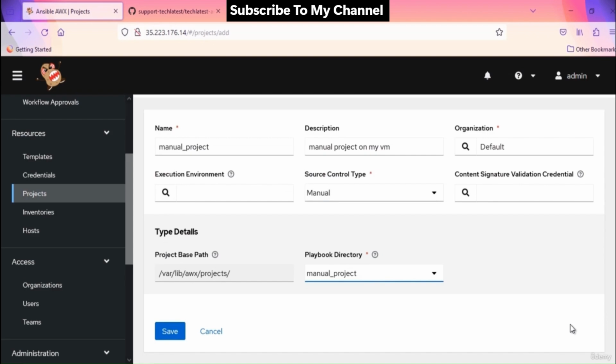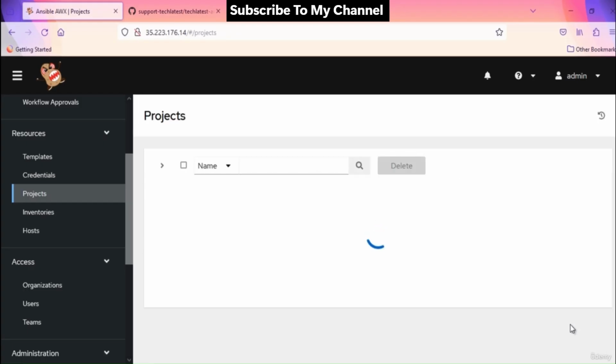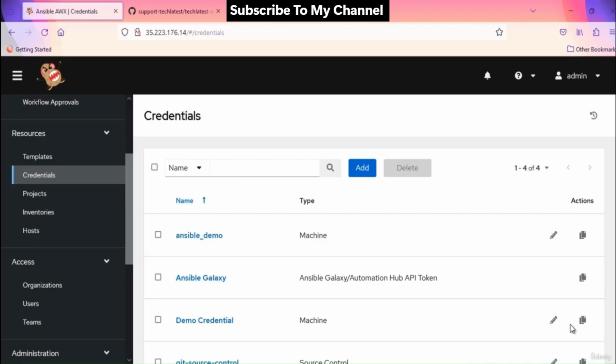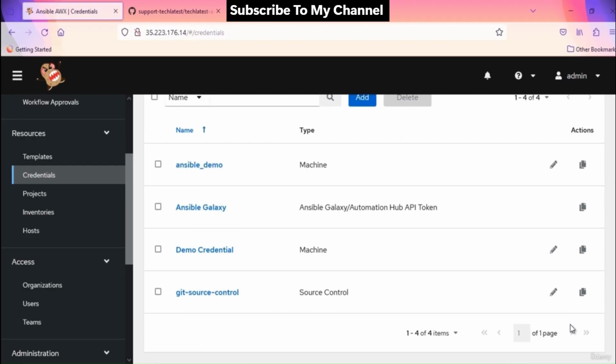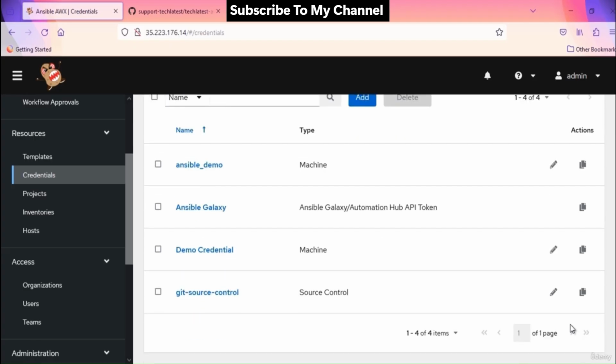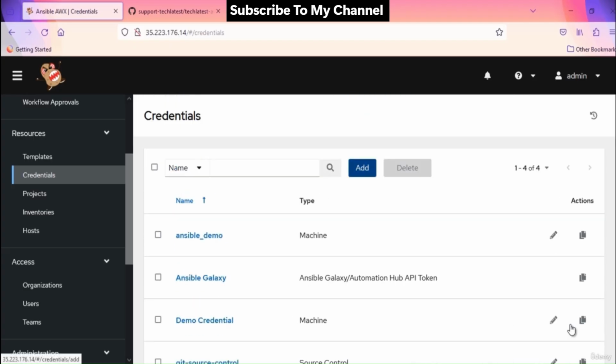Back to our demo. We are ready with the Ansible demo inventory and Ansible demo project consisting of our demo playbooks. Next, we need to configure credentials. We will need 2 types of credentials for this demo. One for logging in to the GitHub account and pulling the playbooks. This credential will be used by the Ansible demo project to clone and sync the repo. The second type of credentials we need is SSH keys to log into the host machines and perform the automation task.